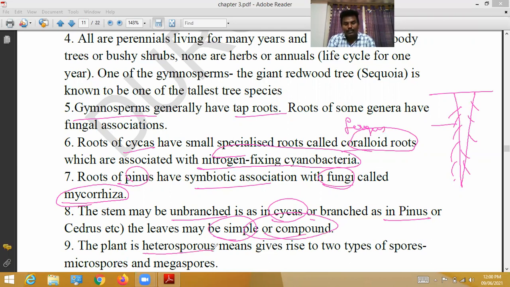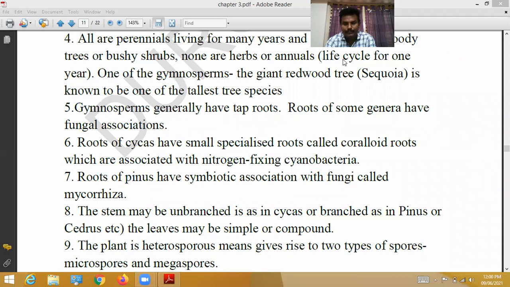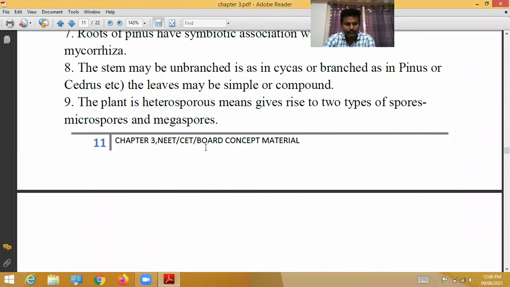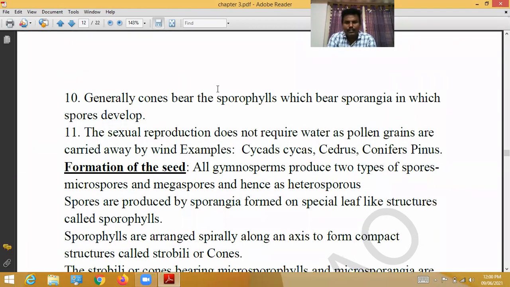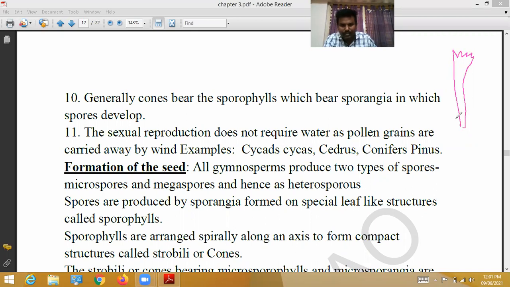The plant is heterosporous. Heterosporous means it gives rise to two types of spores, microspores and megaspores. Generally, cones bear the sporophylls, which bear sporangia in which spores are developed. We have already discussed cones. The cone-like structure bears sporophylls, and the sporophylls bear sporangia.